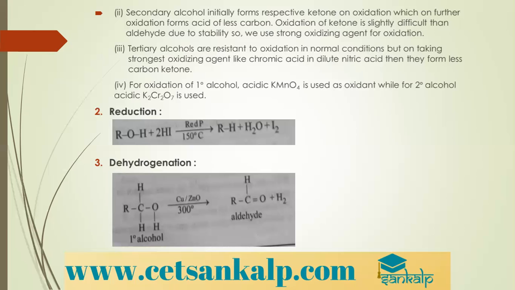Next, reduction. Alcohols are subjected to reduction when they are treated with hydrogen iodide in presence of red phosphorus. Red phosphorus is an allotropic form of phosphorus. At 150 degrees Celsius, we get alkanes.